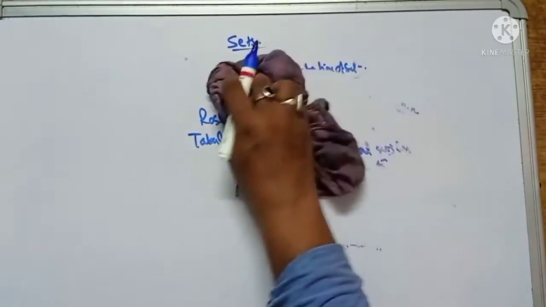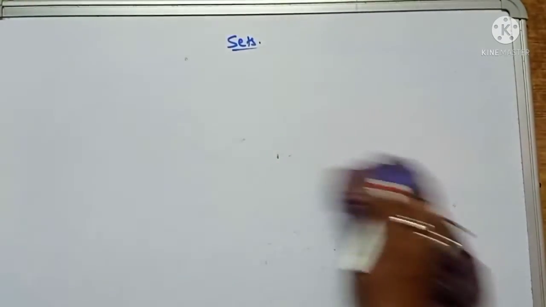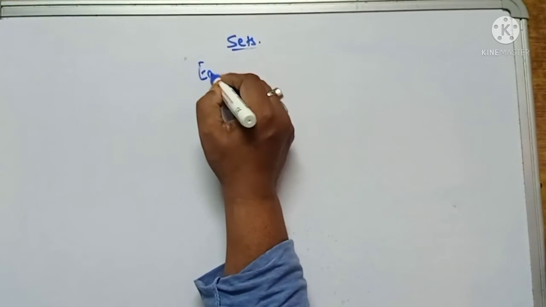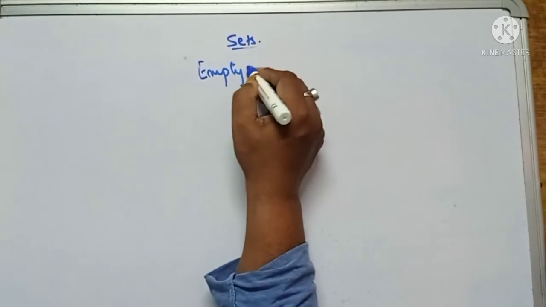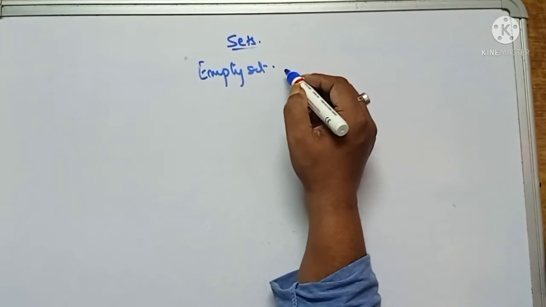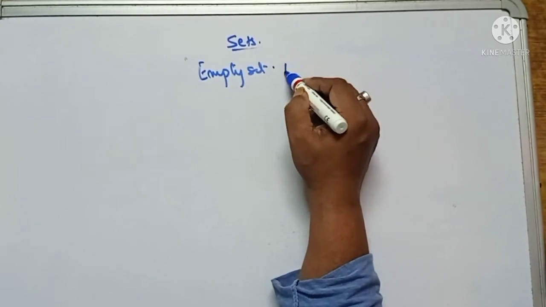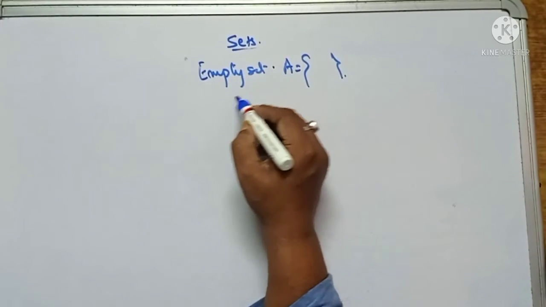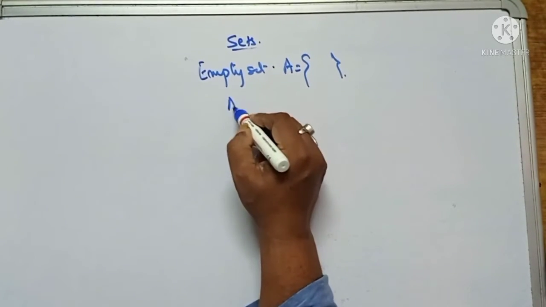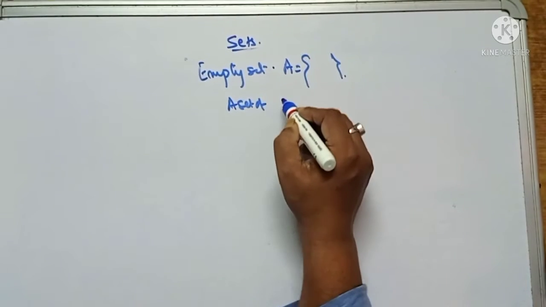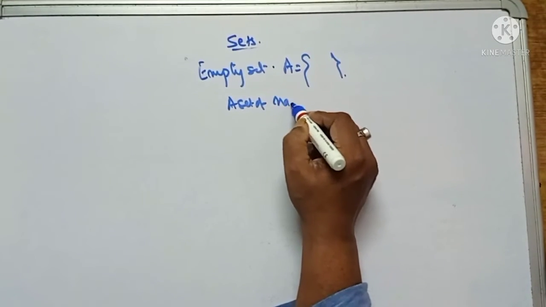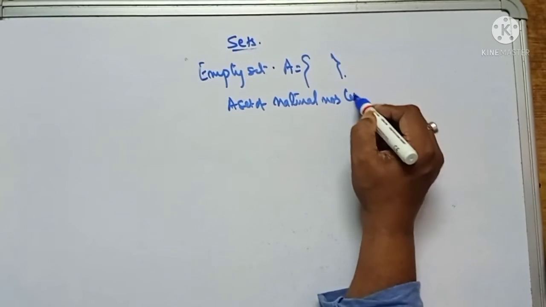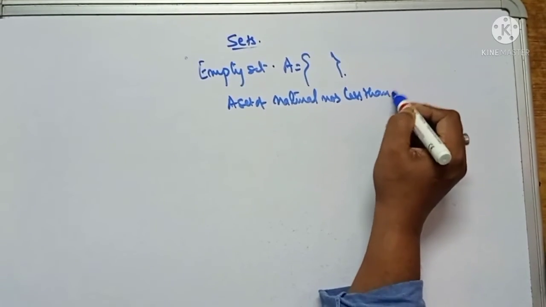Now there are different kinds of sets, that is, the empty set. Empty set means there is no element in this set. Suppose A is the set of natural numbers less than 1.